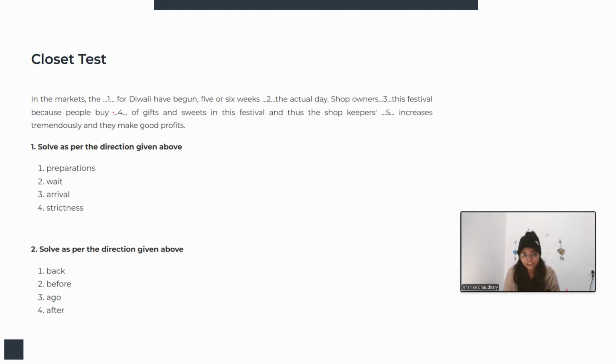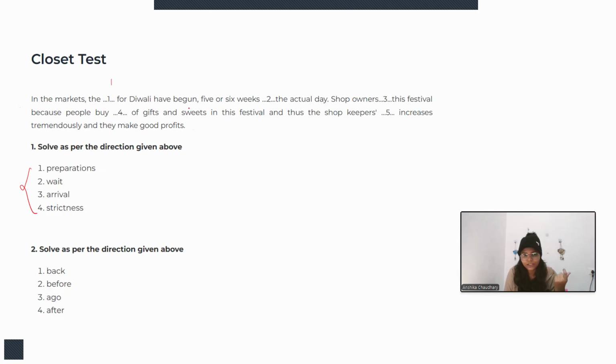In the markets, the blank for Diwali have begun. So the first blank should be filled by these options. Any one option is correct here. In the markets, the preparations for Diwali have begun 5 or 6 weeks. So for filling the first blank, let's see. In the markets, the preparation for Diwali have begun. It sounds correct, but let's check the others, maybe we can find something better.